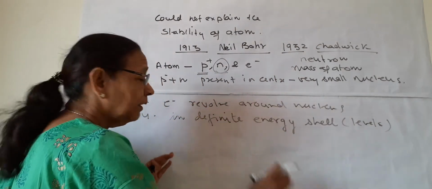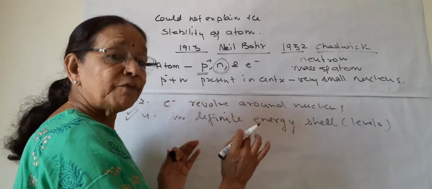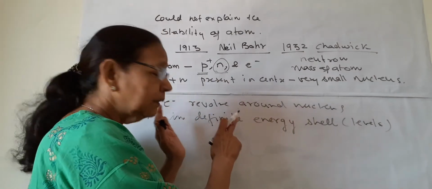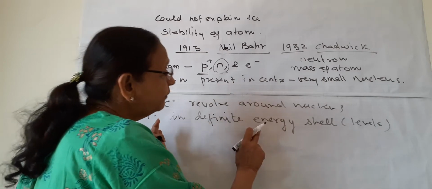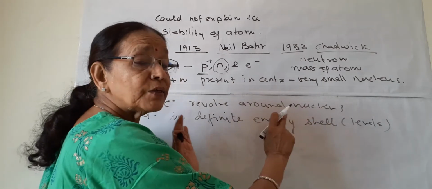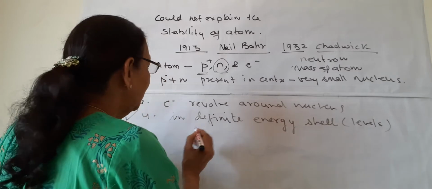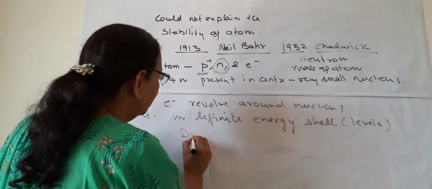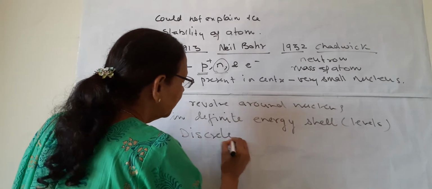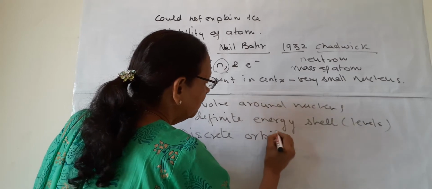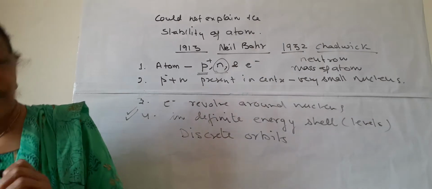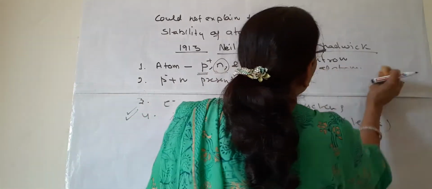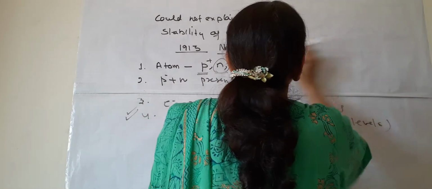What does it mean? That the electrons which revolve around this nucleus, they revolve in definite energy shells or energy levels, and these are also known as discrete orbits. So I should draw this here. What is this? Discrete orbits or energy shells.